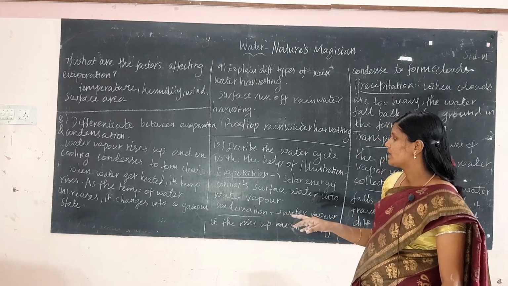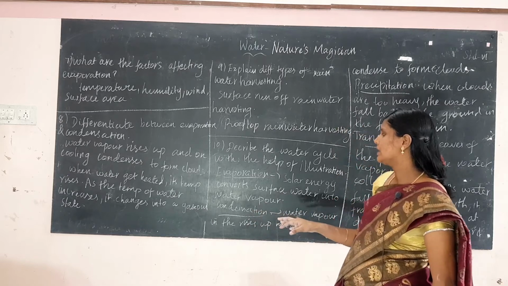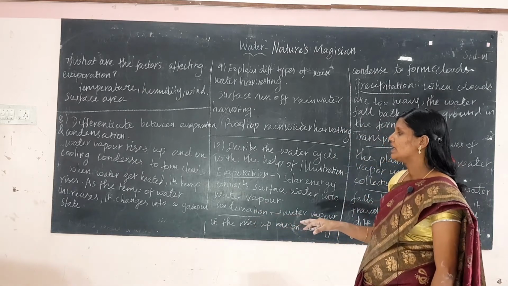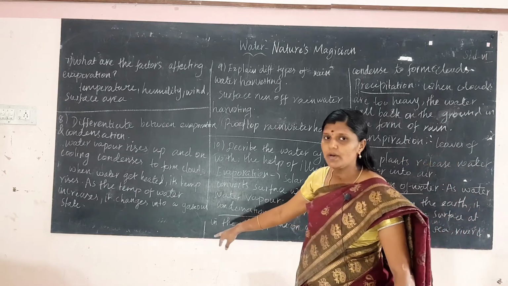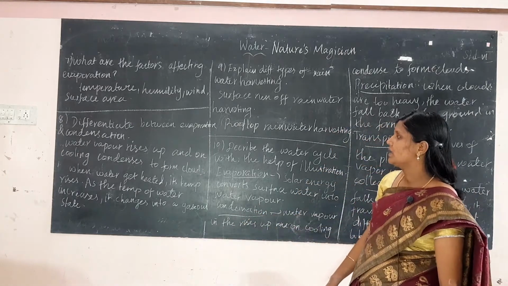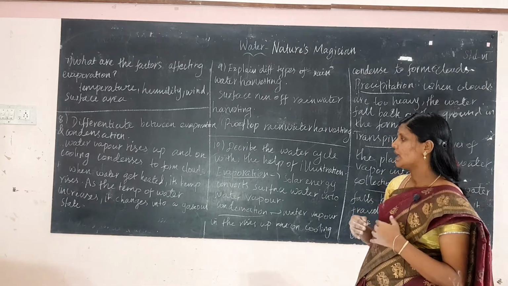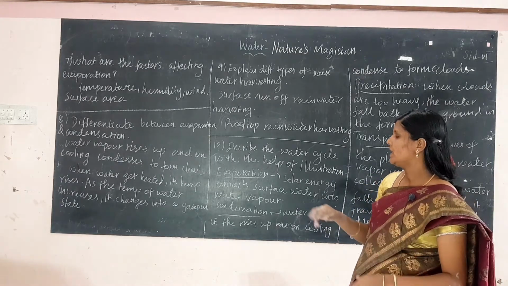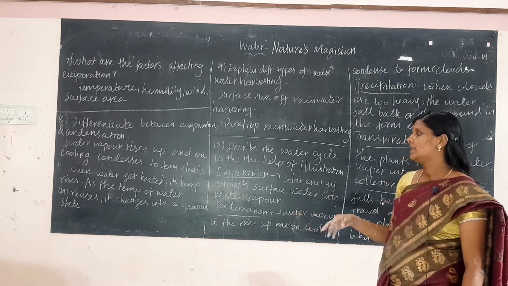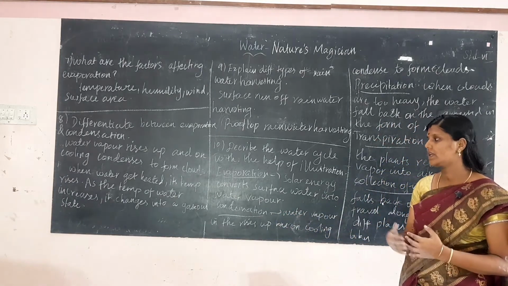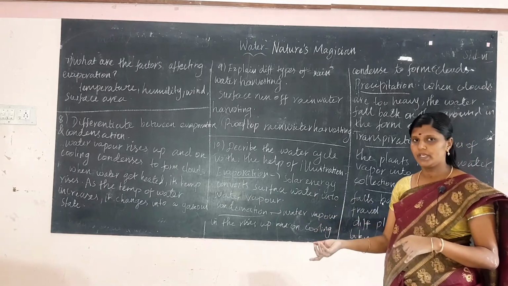When water gets heated, its temperature rises. As the temperature of water increases, it changes into gaseous state. This process is called evaporation. Condensation means water vapor rises up and on cooling it condenses to form clouds. Evaporation means that when water gets heated, it changes into gaseous form, that is, water into water vapor.